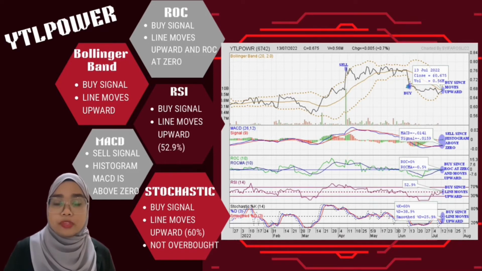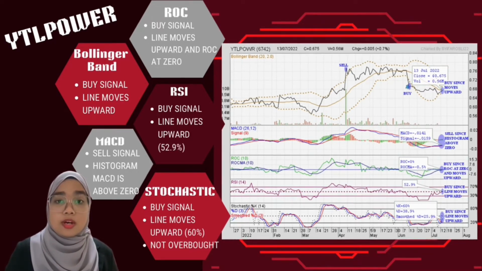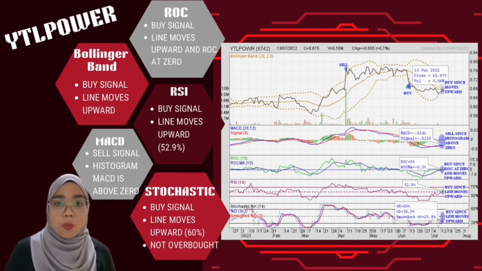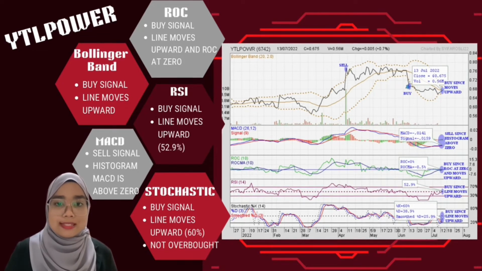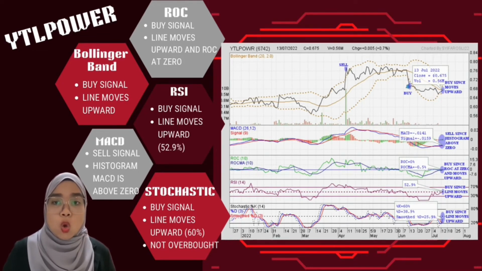to uptrend. And the last indicator for this technical analysis is stochastic, which also provides the buy signal to traders when the line shows the uptrend momentum to increase the price for the next following day. The stochastic is still below the overbought market, where the line is at 60%, and it shows the uptrend to increase for